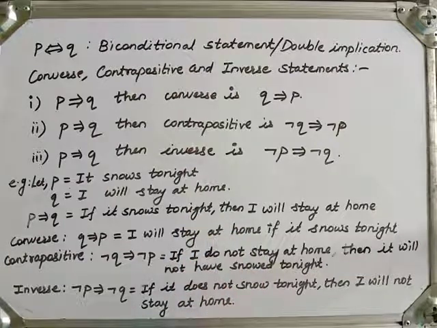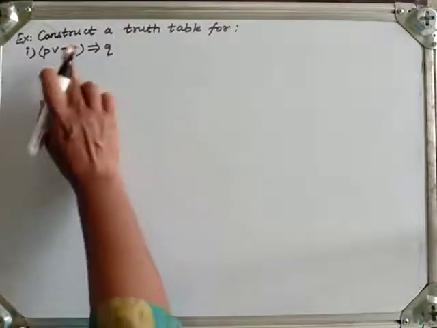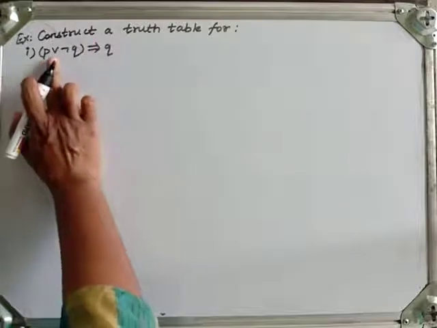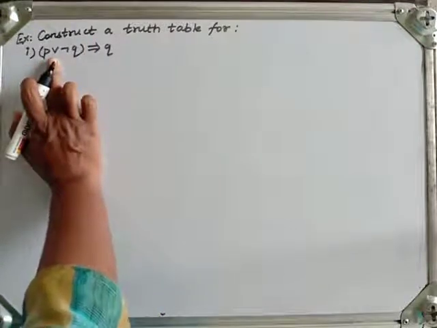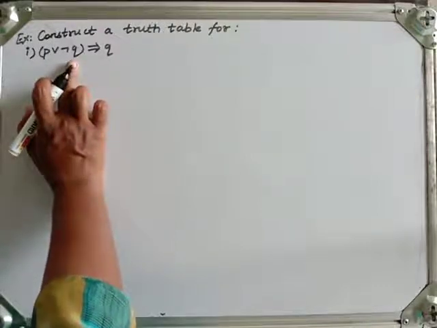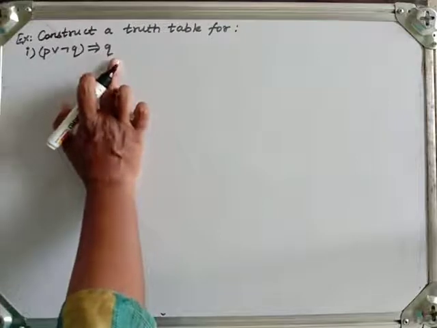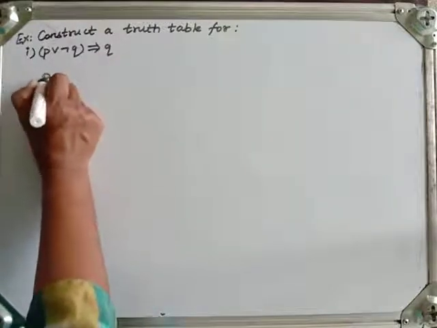I had taken an example also. Now let us see some more examples in which we will construct a truth table. Let me construct a truth table for P or negation Q implies Q. Two variables are there, so let me prepare a truth table.